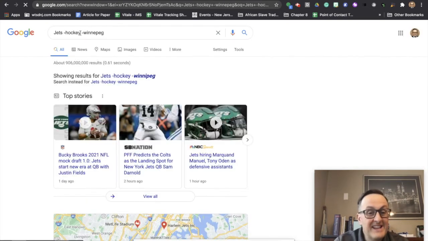Okay, and it's going to bring up only the New York Jets because it's going to subtract any search entries about the Winnipeg Jets, who are a hockey team in the NHL. And you can read many of the articles about the New York Jets that make me incredibly sad. That is what you can use these minus operators for.